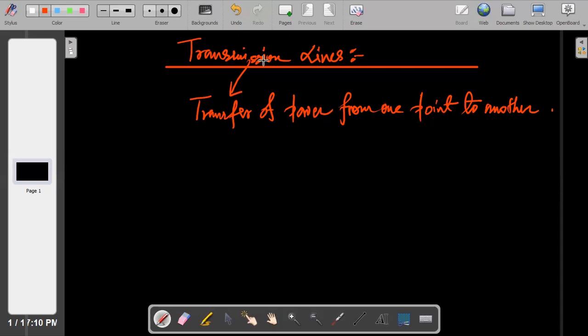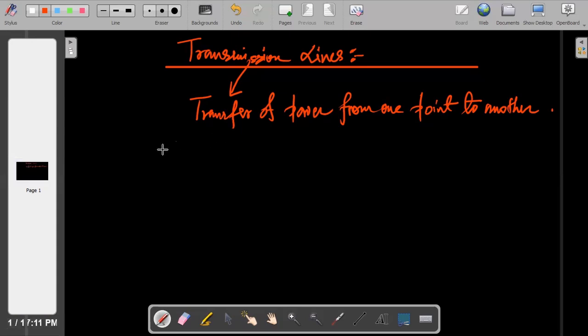So transmission line means transfer of power from one point to another. How is the power being transferred from point A to point B? I think you know about coaxial cable, parallel line, dielectric line, microstrip line, unbalanced line, some examples of transmission lines. I'm not going into that one.